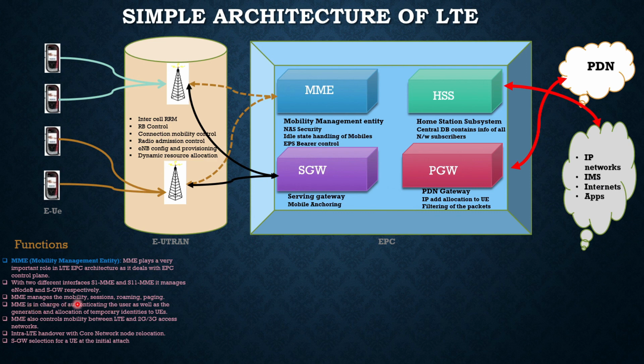It also manages mobility, sessions, roaming, and paging. These are the different services, and MME is in charge of authenticating the user as well as the generation and allocation of temporary identities to UEs. MME also controls mobility between LTE and 2G access networks. This is one important aspect everyone has to understand. Everywhere we will not be able to find an LTE network. In some places there can be a 2G or 3G network. So in such cases, what will happen? Will the user not have access?